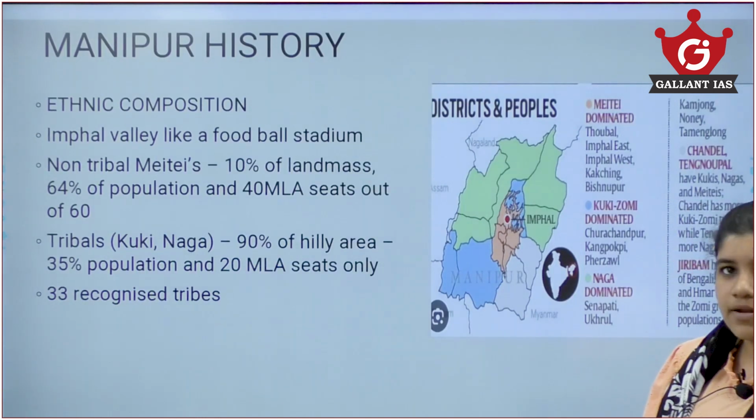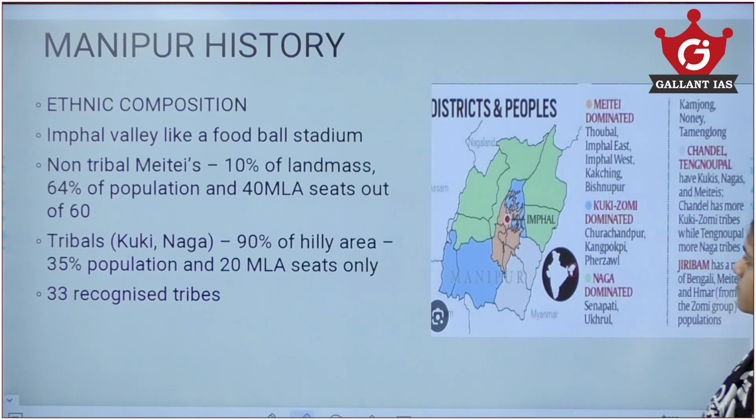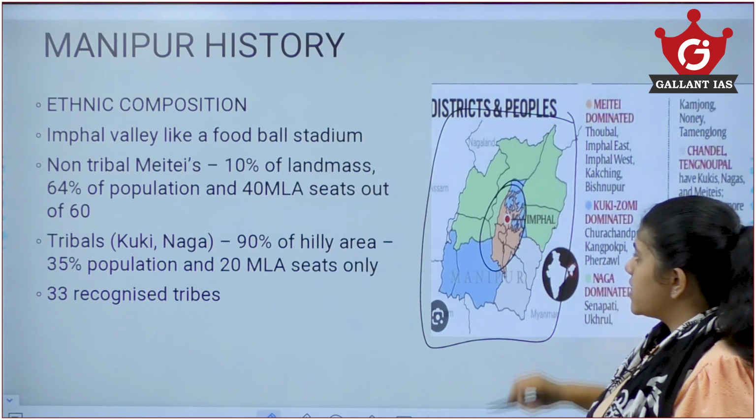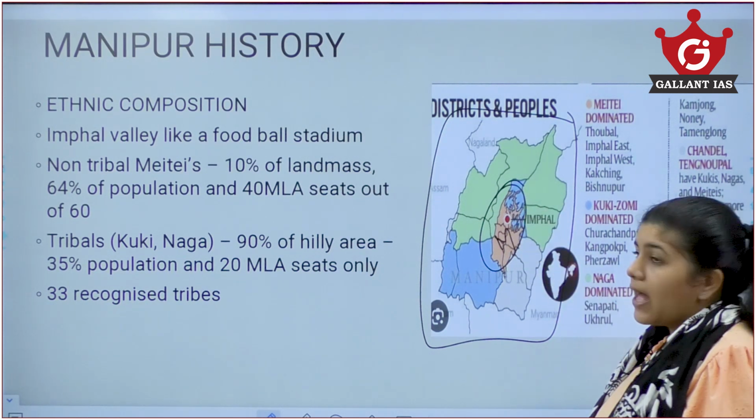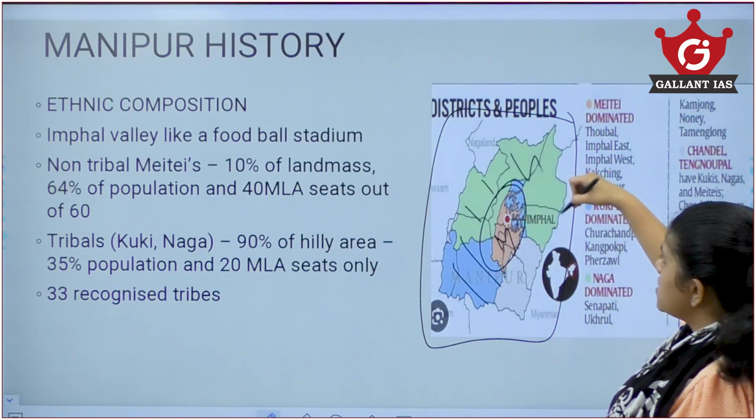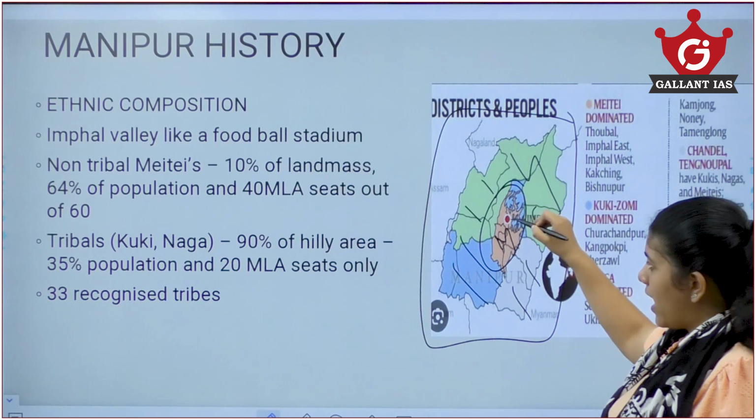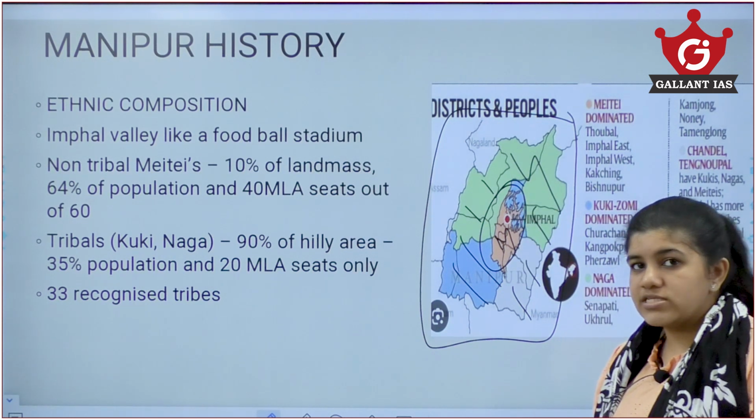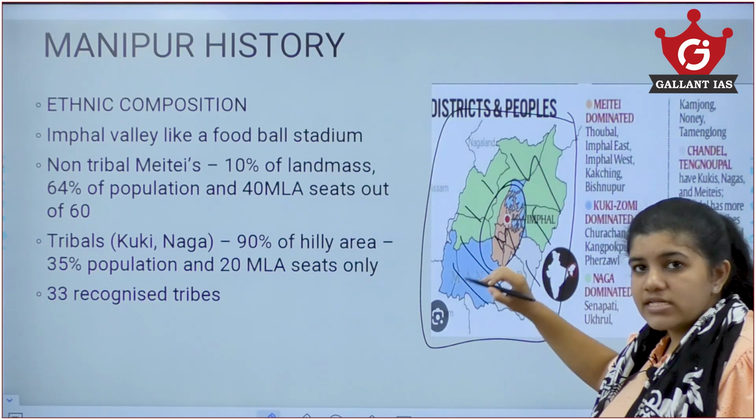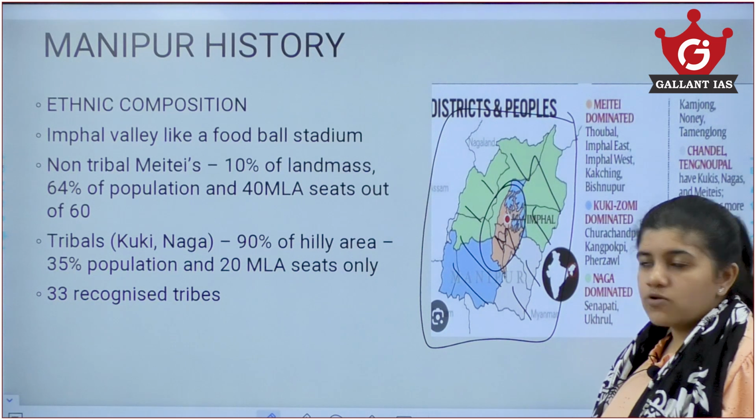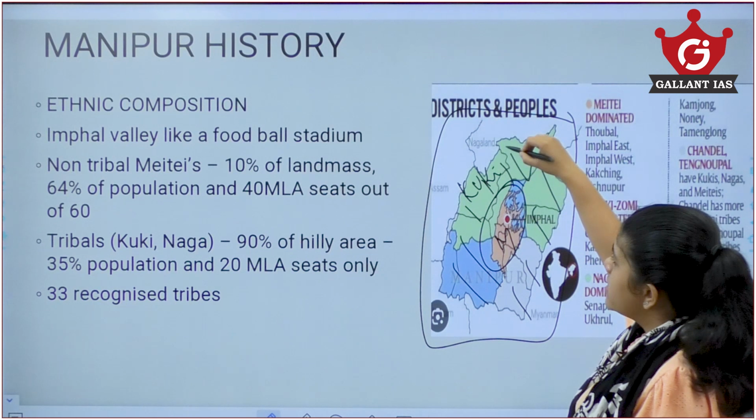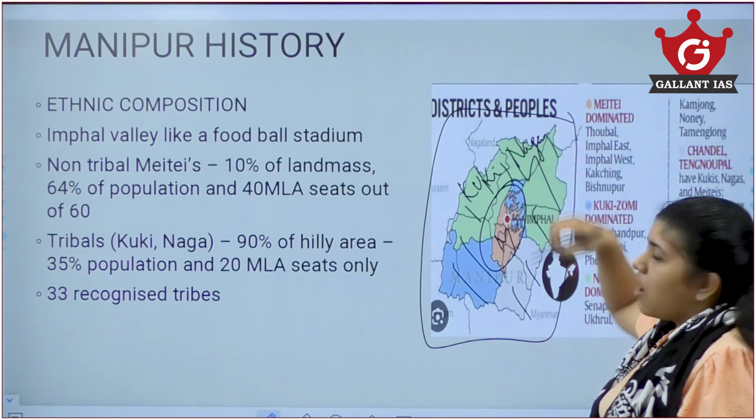Now first we have to deal with the Manipur history. You see here, this is the entire Manipur and this is the Imphal region, which is mainly dominated by the Meitei community. This is actually a valley and the surrounding areas are hills, making it more like a football stadium or cricket stadium in general. The middle area, the valley, is dominated by the Meitei group. The hill areas are dominated by the Kuki tribe and the Nagas.